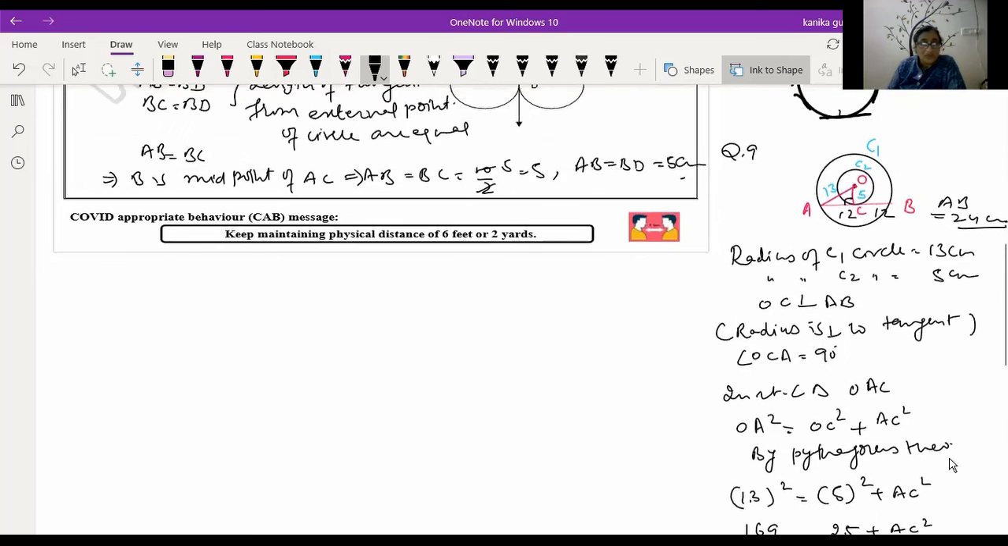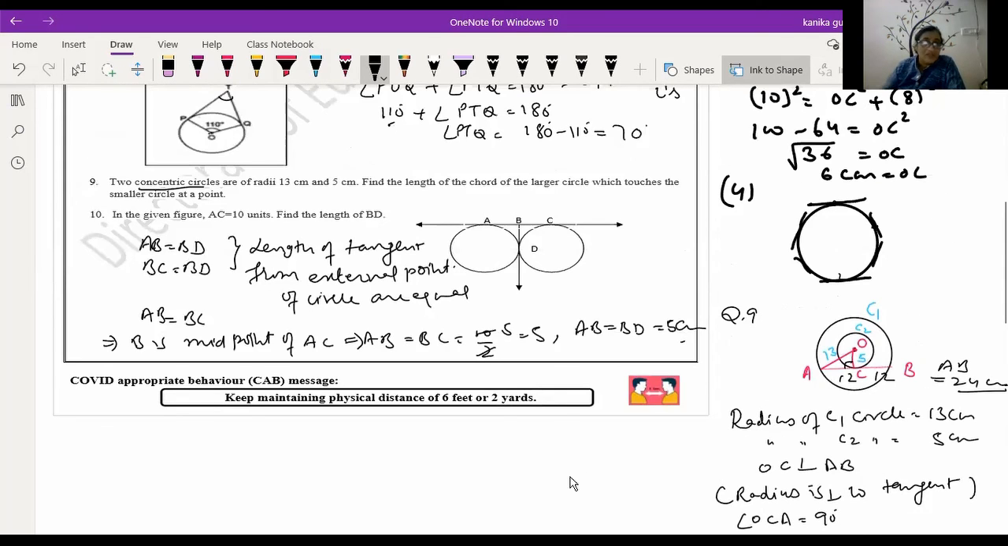Now the next question, question number 10: in this given figure, AC is equal to 10 units. Then find the length of BD. You have to find this length. Now you are given this AC, that is 10 centimeters. You observe that here this point B is the external point of this first circle. So AB is equal to BD. Lengths of the tangents from an external point of the circle are equal. Now here again B is the external point of the second circle. So you get BC is equal to BD. That is also the lengths of the tangents from an external point of the circle are equal.